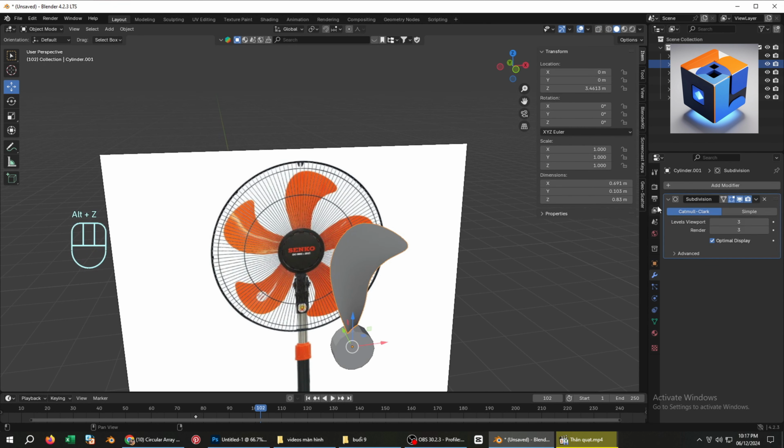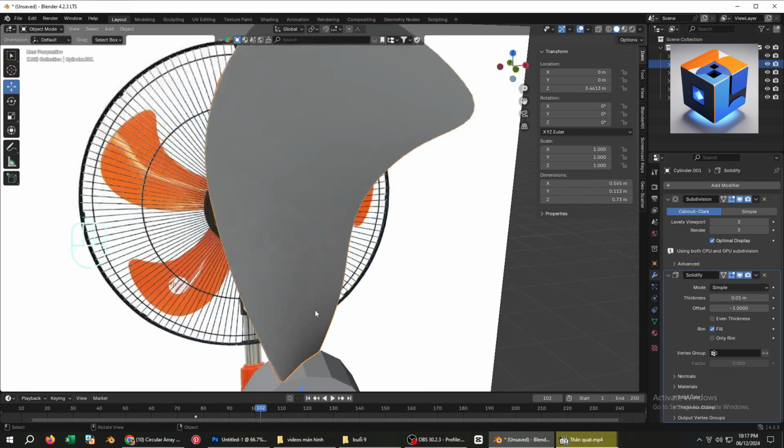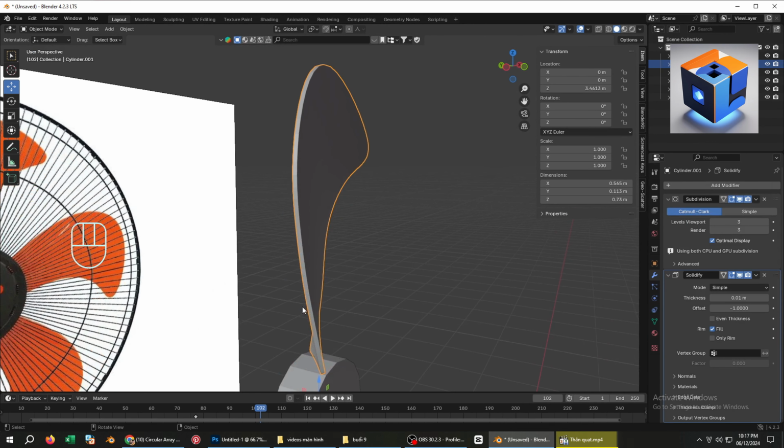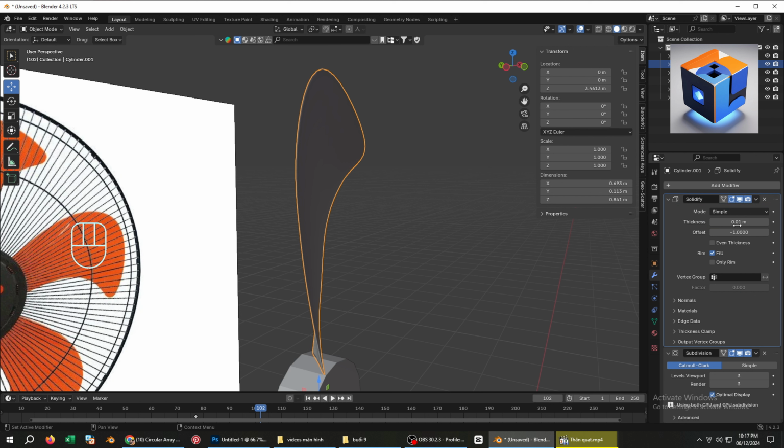Steps. 1. First, go to Add Modifier and select Solidify to slightly thicken the fan blade. 2. Move the Solidify modifier above the Subdivision Surface modifier in the modifier stack so the smooth edges will also affect the outer edges. Adjust the thickness to your preference. Press the key. Select Front View. And check for any mistakes.